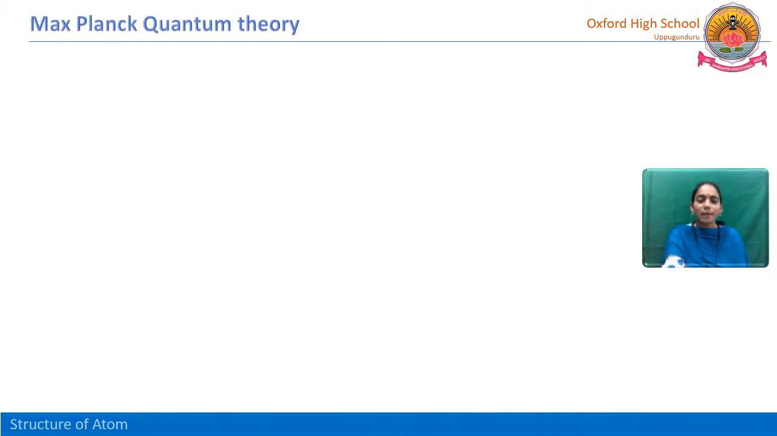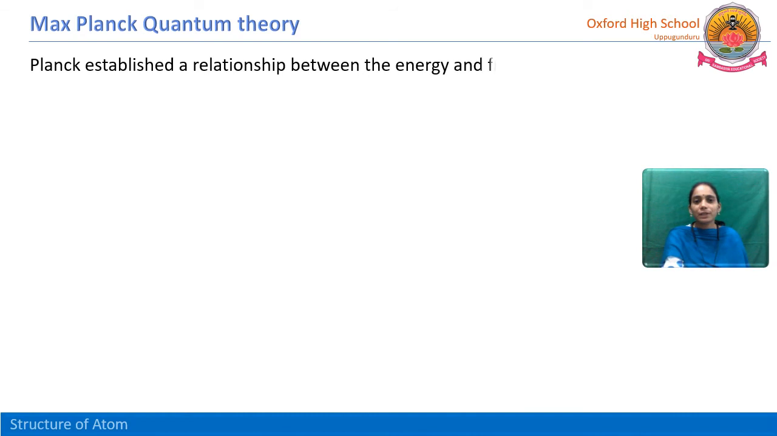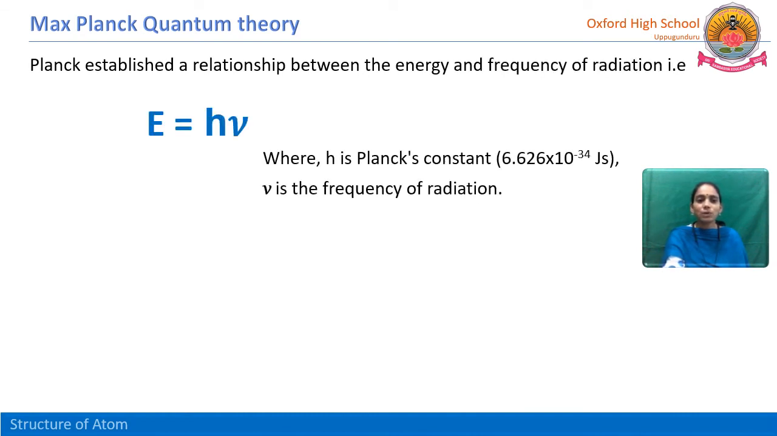After that, Max Planck established a relation between the energy and the frequency of radiation, represented as E is equal to h nu, where E is the energy, h is Planck's constant and nu is the frequency of radiation. The value of Planck's constant is 6.626 times 10 to the power of minus 34 joule seconds. And in terms of the velocity of light, we can write E is equal to hc by lambda, where we know that nu is equal to c by lambda.